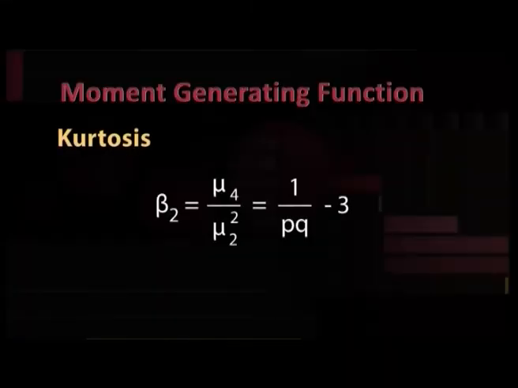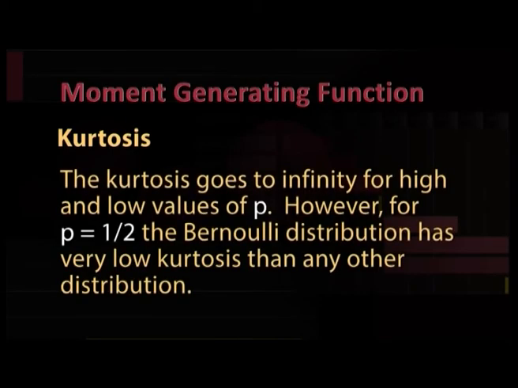Let us now discuss the kurtosis. Beta 2 equal to mu 4 upon mu 2 square, equal to 1 upon pq minus 3. The kurtosis goes to infinity for high and low values of p. However, for p equal to 1 by 2, the Bernoulli distribution has very low kurtosis compared to any other distribution.